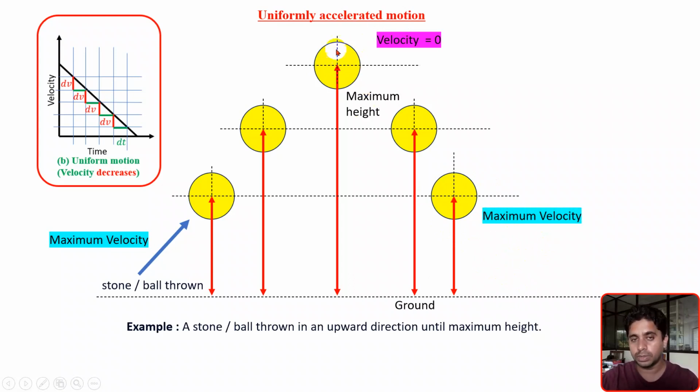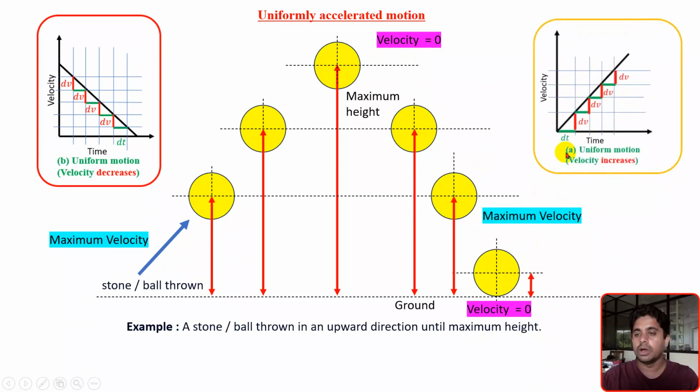Now, if you observe, after this particular line, the journey is such that here the velocity is zero, and here the velocity is maximum. From here onwards, the velocity is increasing, and it is increasing uniformly. Why uniformly? It is just like a free falling body. In the case of a free falling body, the velocity will increase. Just before touching the ground, the velocity will be maximum, and once it touches the ground, at that particular time, the velocity will become zero.